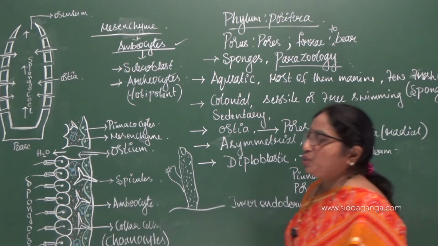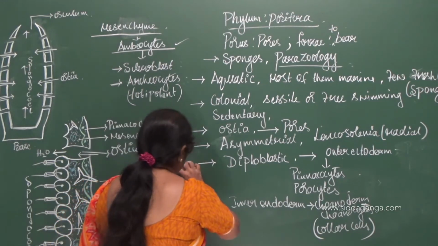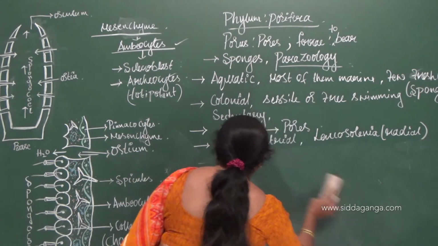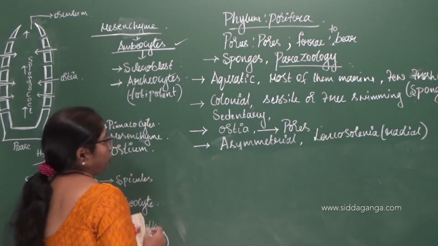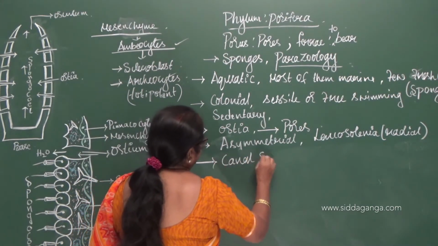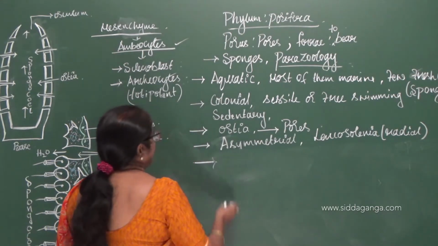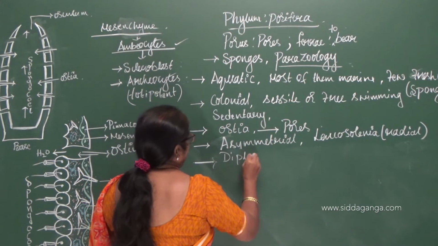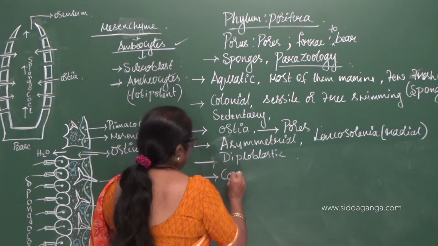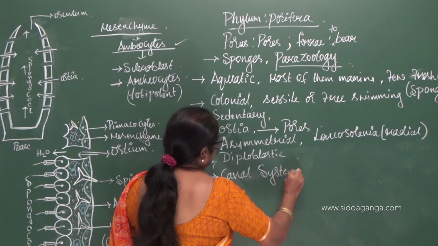Next, what is unique about poriferans? Poriferans are unique in having a water transport system called the canal system. They possess a canal system. Let that be there. So next is the canal system, also called the water transport system.